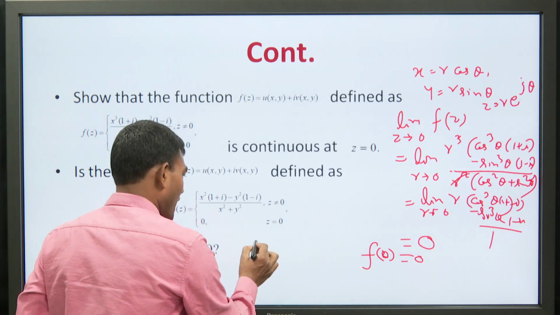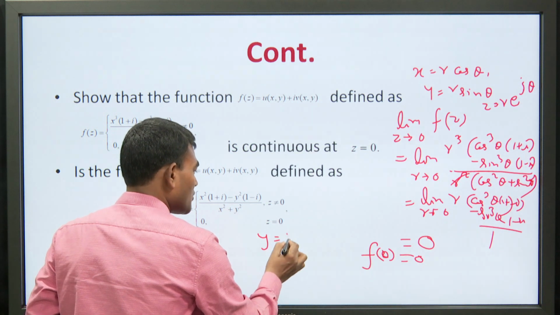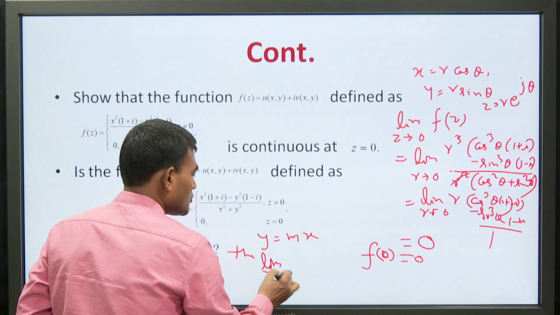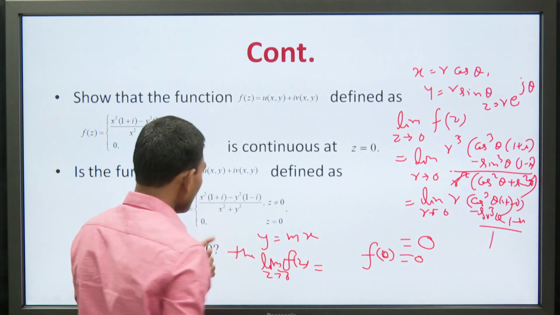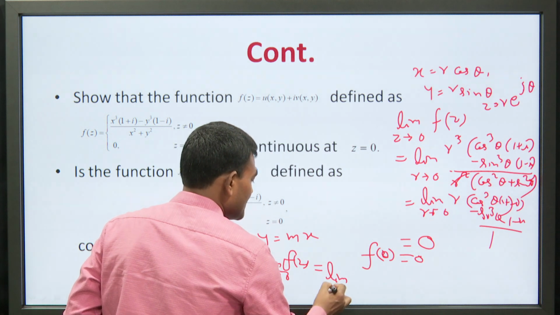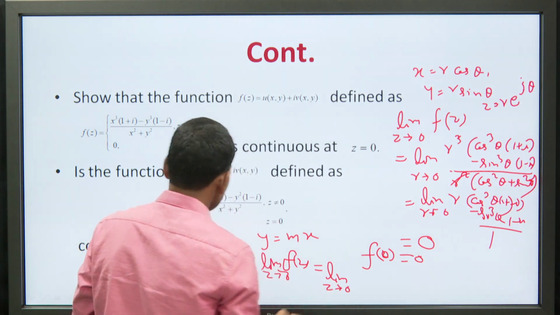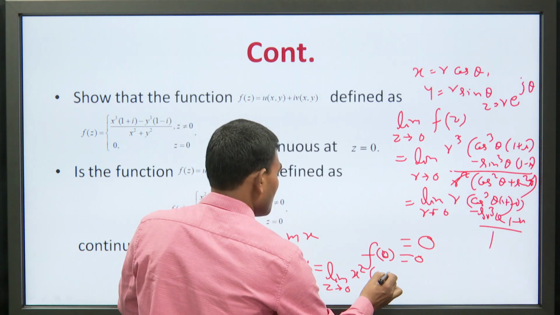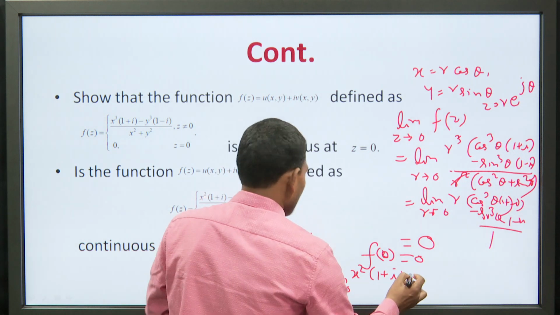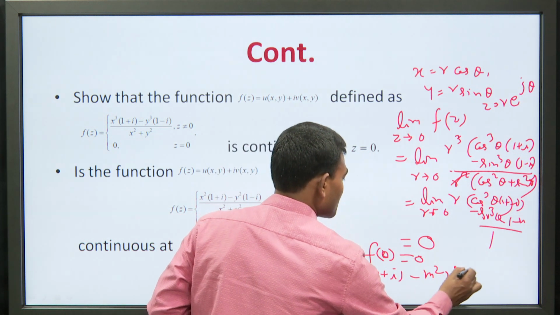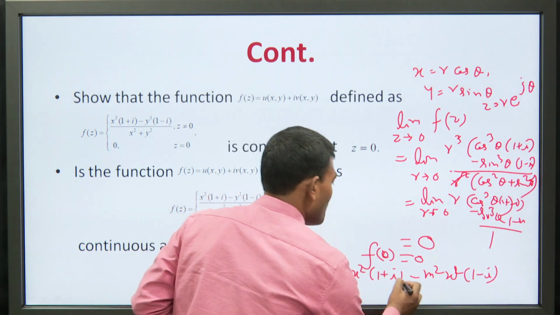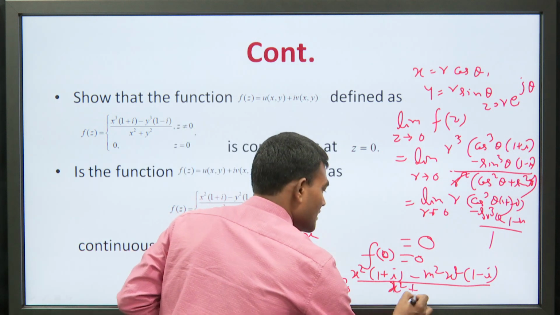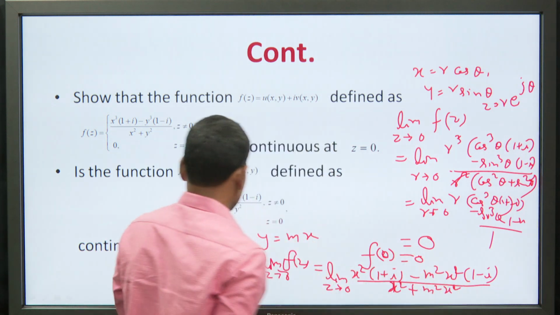If we choose the path y = mx for this function, then the limit as z tends to 0 of f(z) will be equal to the limit as z tends to 0, where you put in the value: x² (1 + i) minus m²x² (1 − i), upon x² plus m²x².